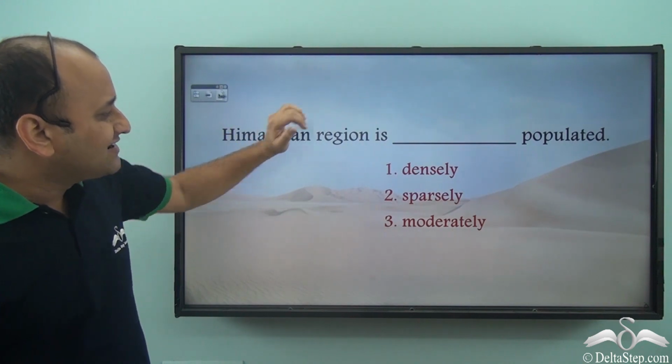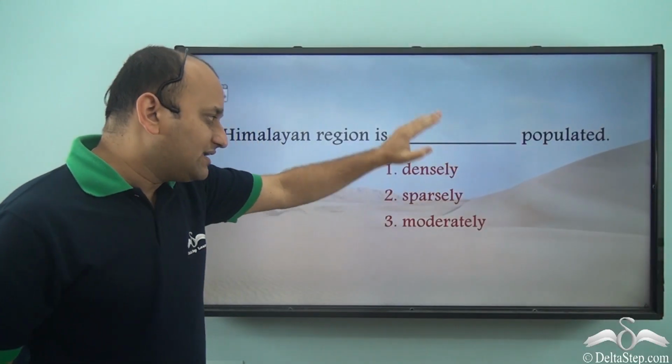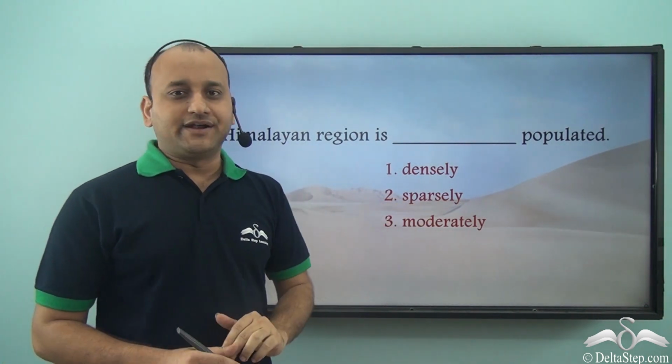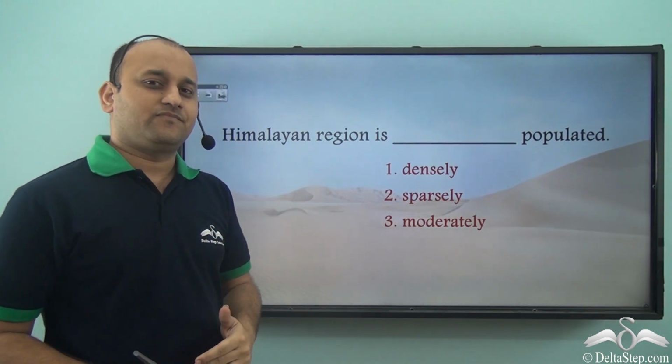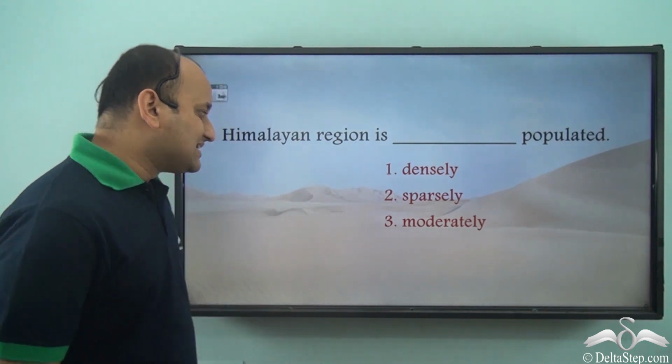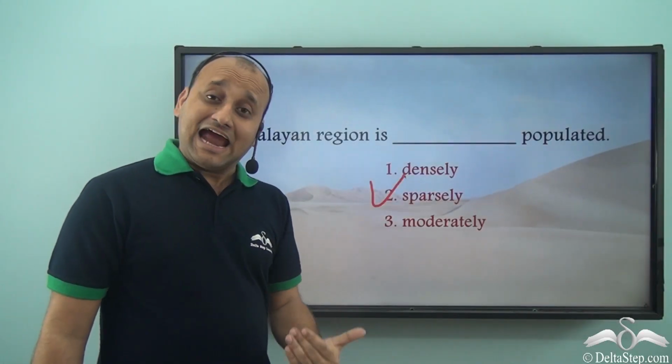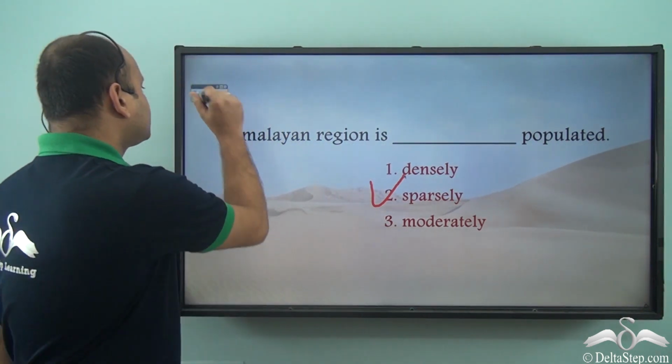So is the Himalayan region densely populated, sparsely populated, or moderately populated? What do you think? Well, it is sparsely populated because of difficult terrain and cold climate.